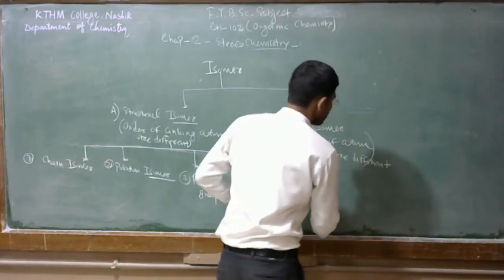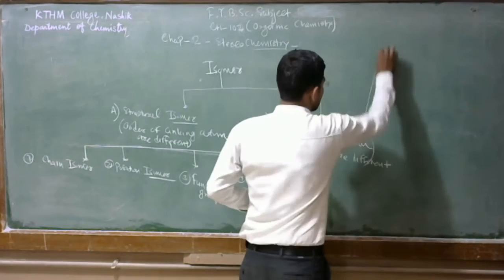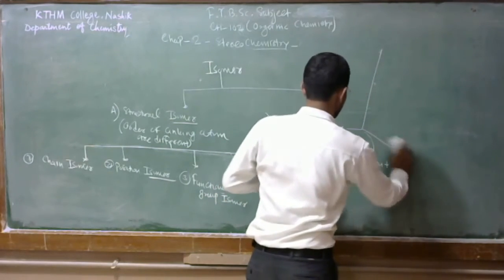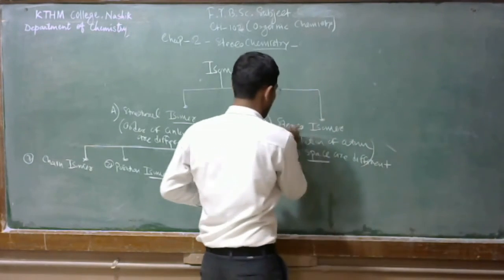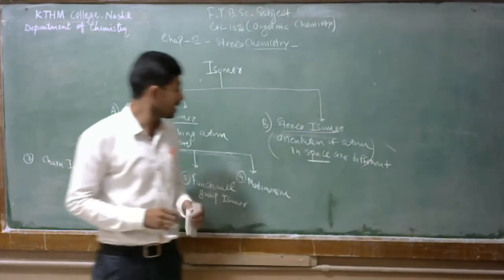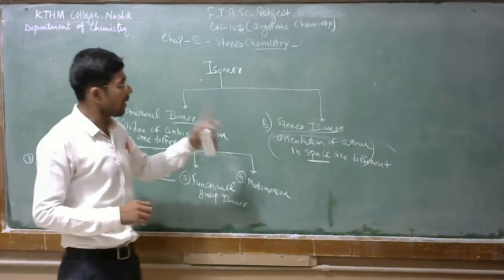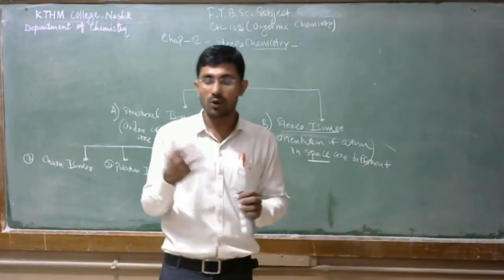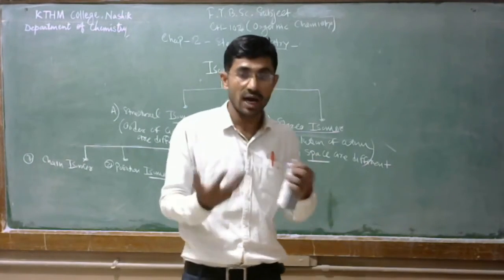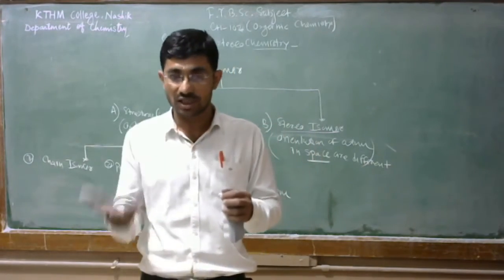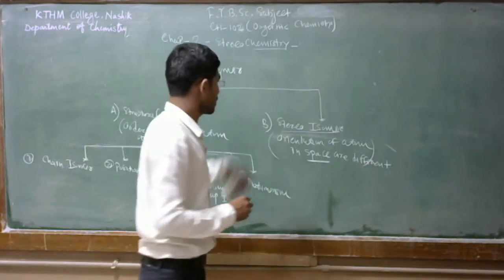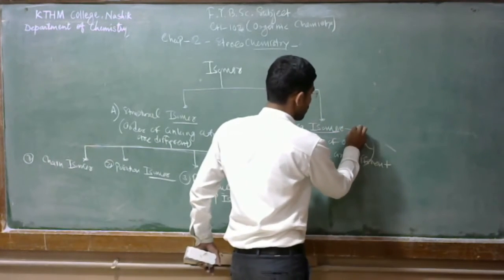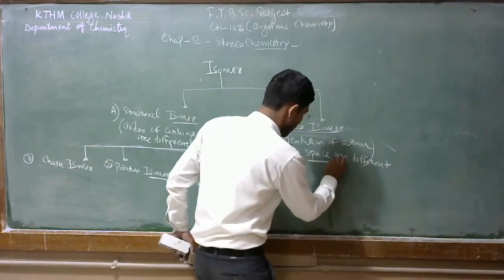Next we are going to classify the stereoisomers. In stereoisomers, the order of linking of atoms is the same, but the orientation of atoms in space is different, which means the three-dimensional structure is different. Stereoisomers are classified into two types.